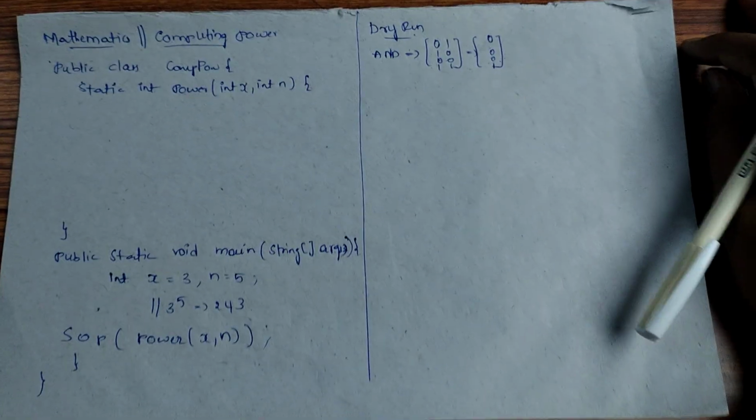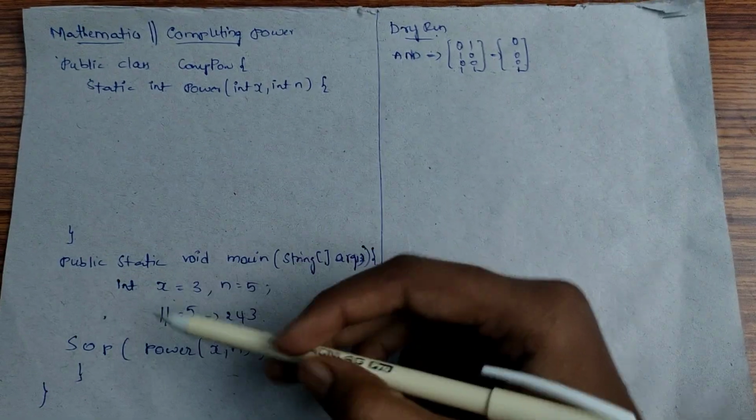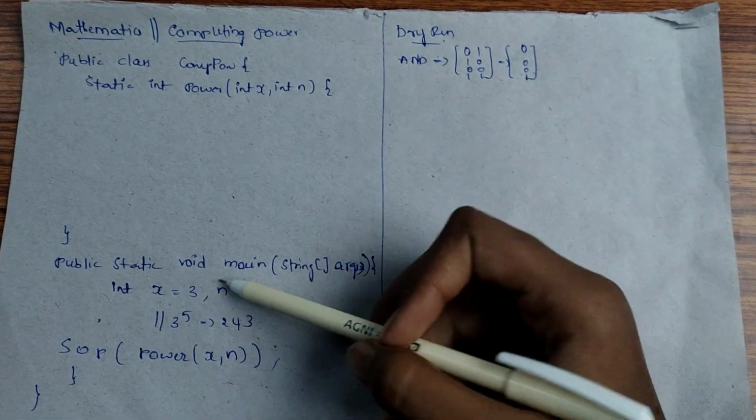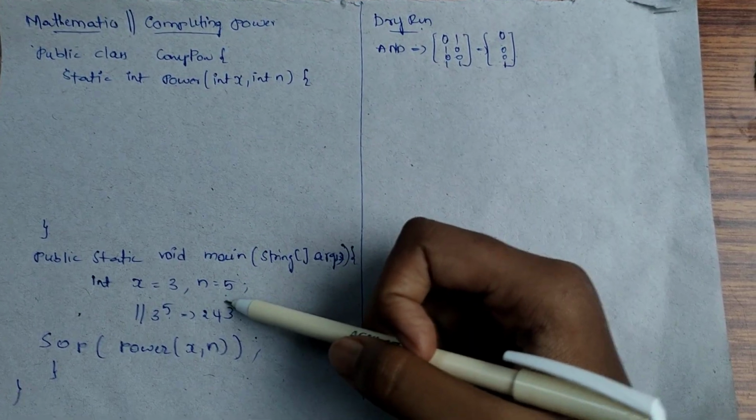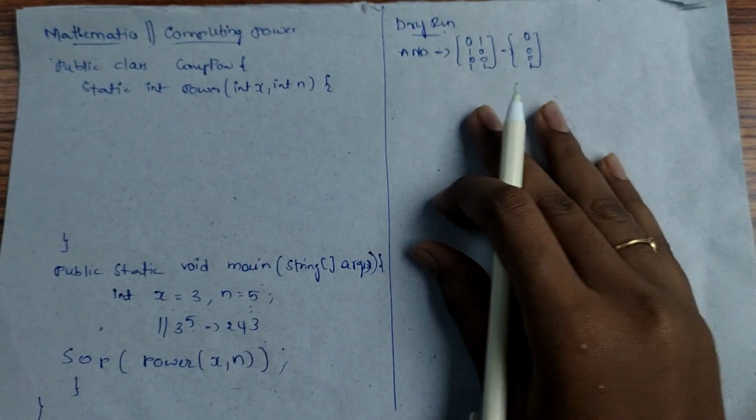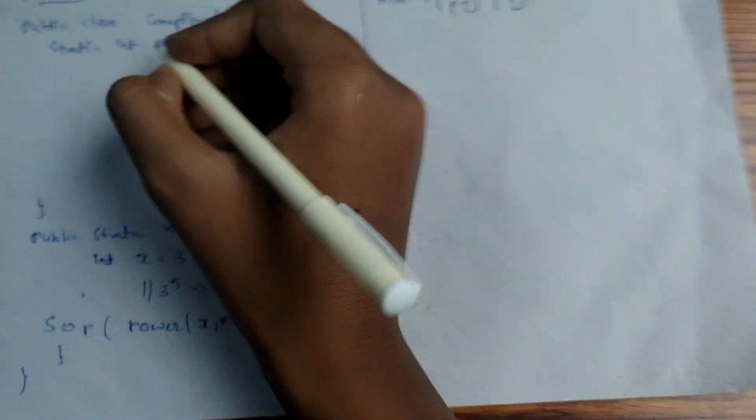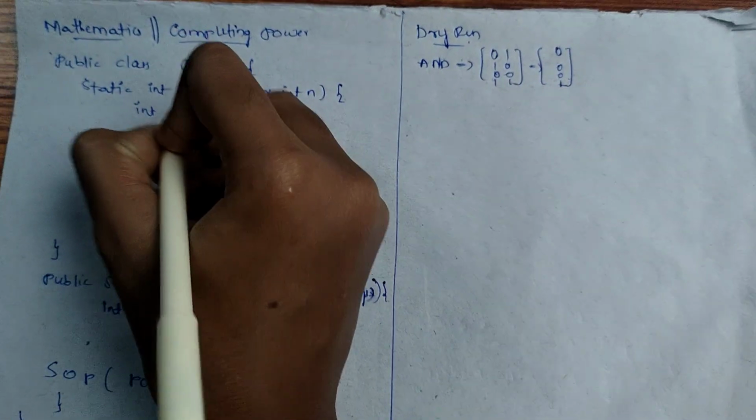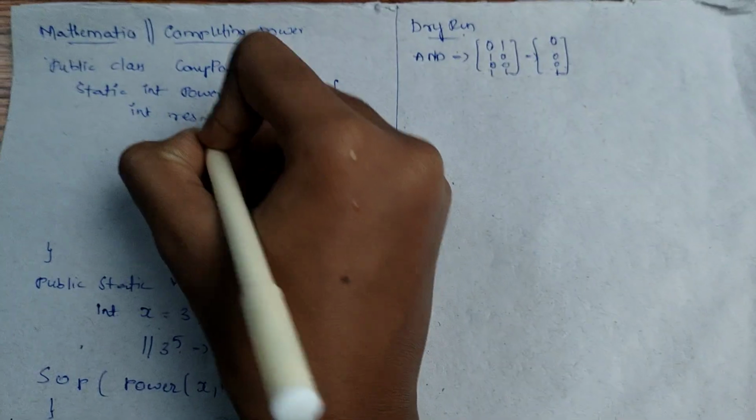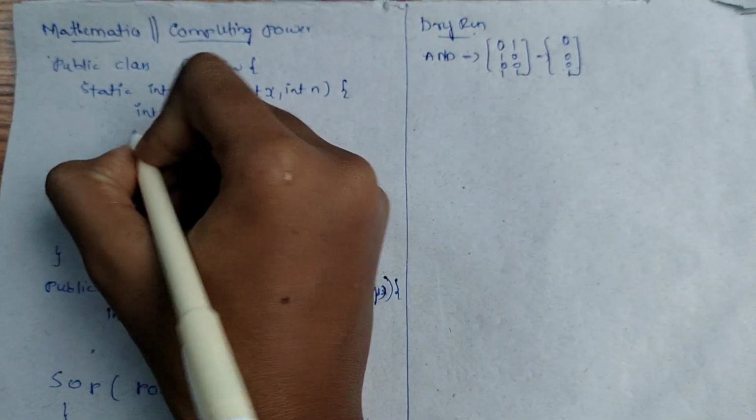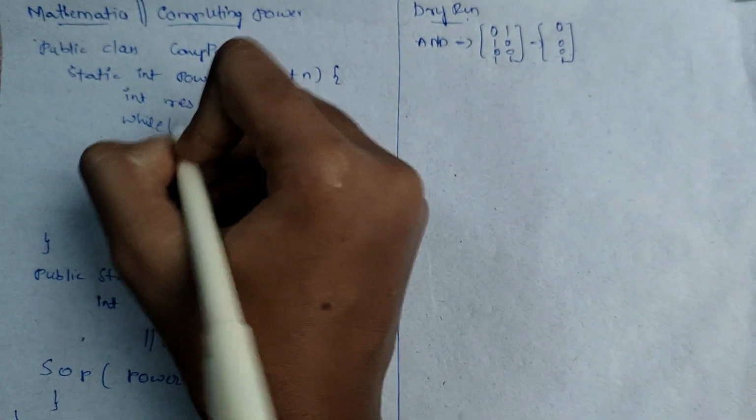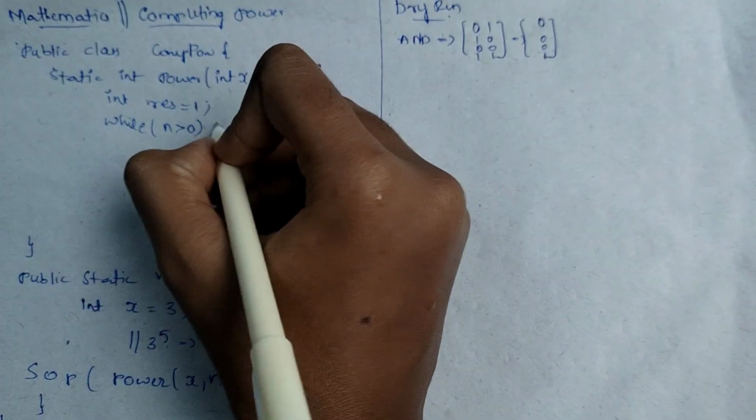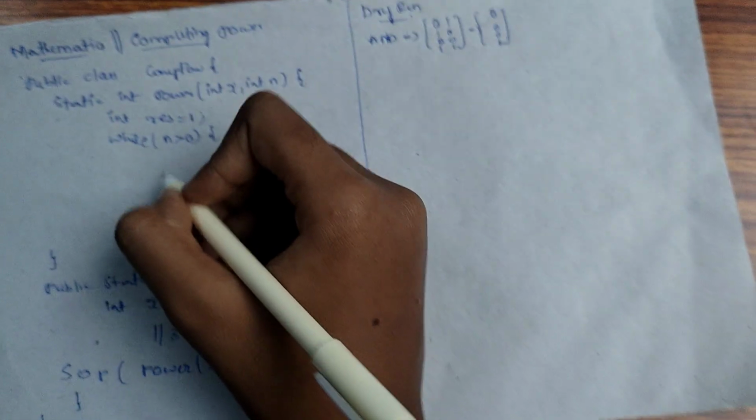So now let us see the dry run of computing power. So I took x equal to 3 and n equal to 5, where 3 power 5 is equal to 243. This is the answer we will get. So now let me write the conditions. So int result equal to 1. Let us keep result equal to 1. While n is greater than 0, then it will enter into this loop. So here n should be greater than 0.